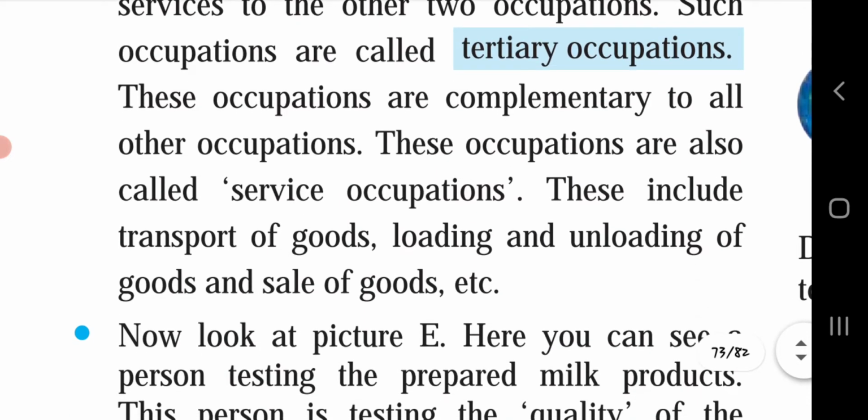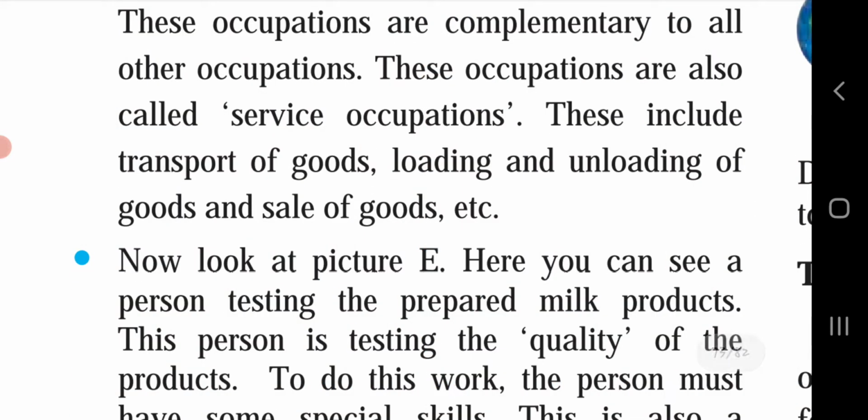These occupations are complementary to all other occupations. These occupations are also called service occupations. So when they provide this type of services, they are known as the service occupations. This includes transport of goods, loading and unloading of goods and sale of goods, etc. The examples they have given, the transportation, will also come under this service occupation or tertiary occupation. And the loading and unloading of the goods, and selling of the goods, all will come under the tertiary occupation.